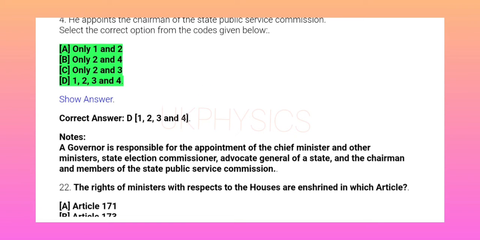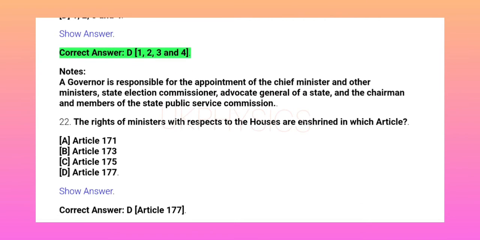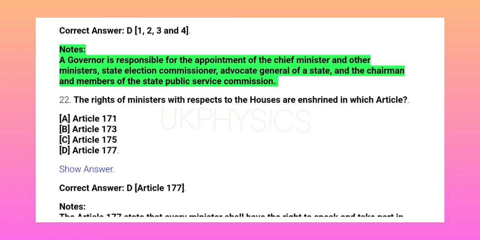A. Only 1 and 2. B. Only 2 and 4. C. Only 2 and 3. D. 1, 2, 3 and 4. Show answer. Correct answer D. 1, 2, 3 and 4. Notes: A governor is responsible for the appointment of the chief minister and other ministers, state election commissioner, advocate general of a state, and the chairman and members of the State Public Service Commission.